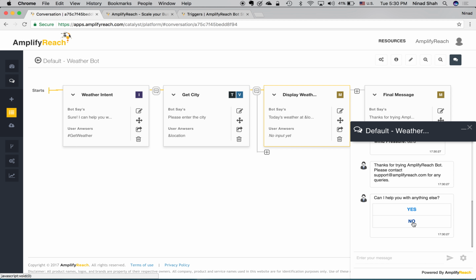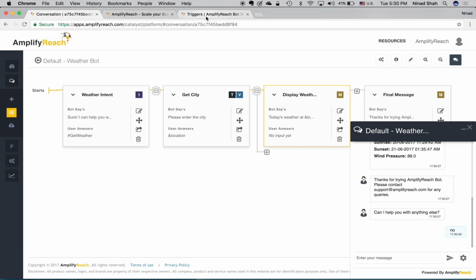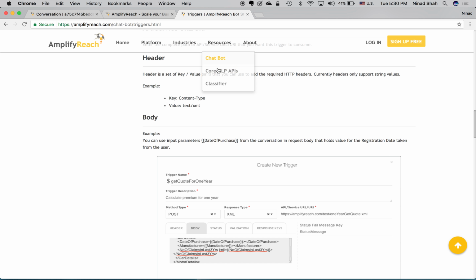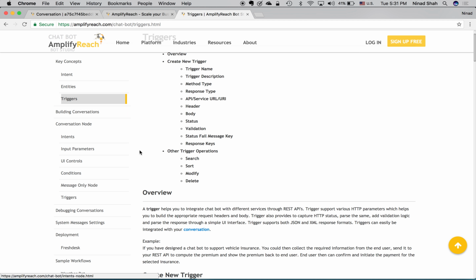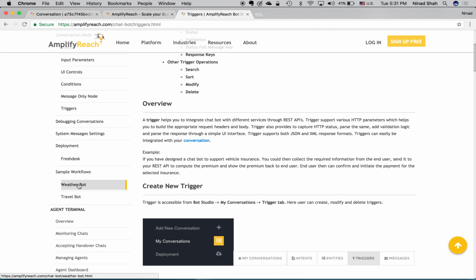And that's it. There is a lot of documentation available on AmplifyReach.com resources chatbot, and you can take a look at all the different information for building conversation. Similarly, the sample workflows are also mentioned here.